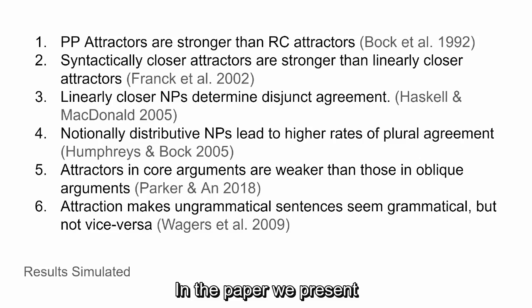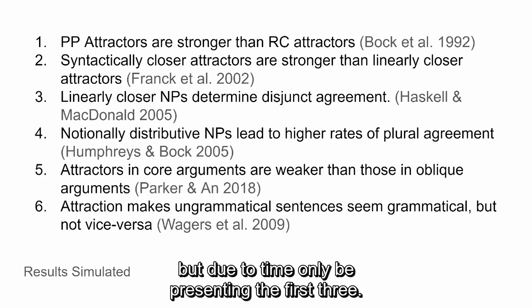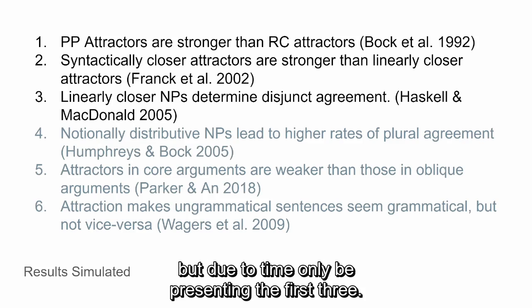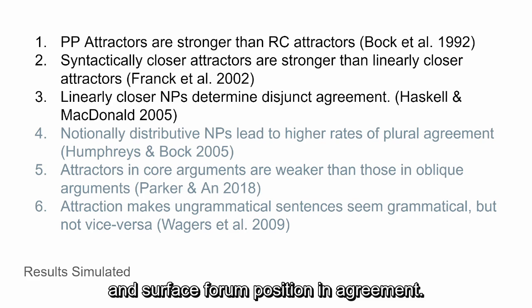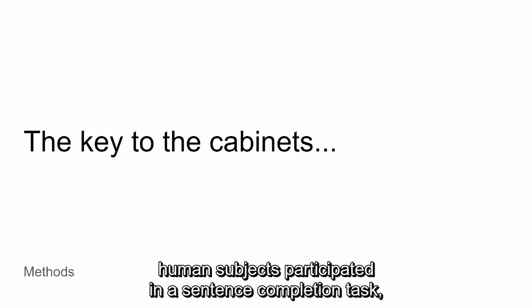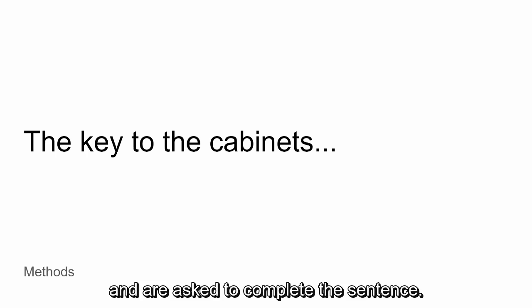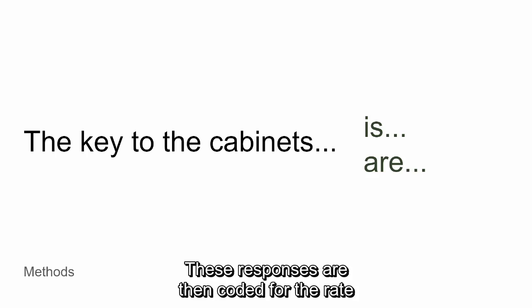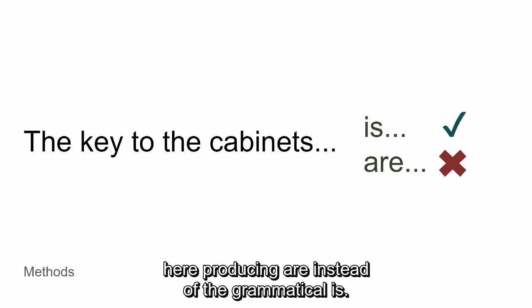In the paper, we present and discuss the simulations of the experiments whose results are listed here, but due to time, I'll only be presenting the first three, all of which focus on the role of syntactic and surface form position in agreement. Now, in each of these experiments, human subjects participated in a sentence completion task, where they were given a preamble like "the key to the cabinets" and are asked to complete the sentence. These responses are then coded for the rate at which participants make an agreement error, here producing are instead of